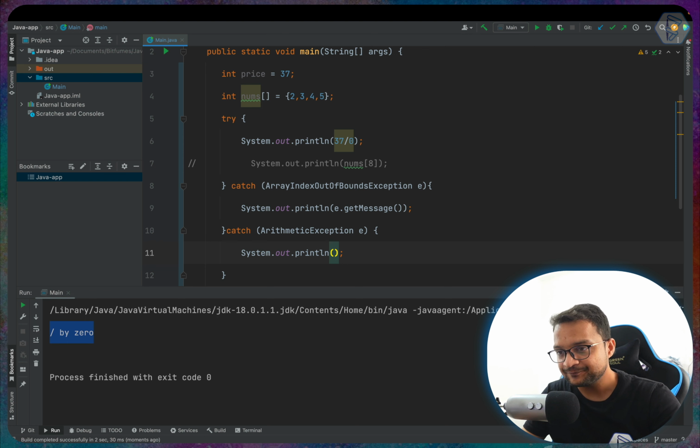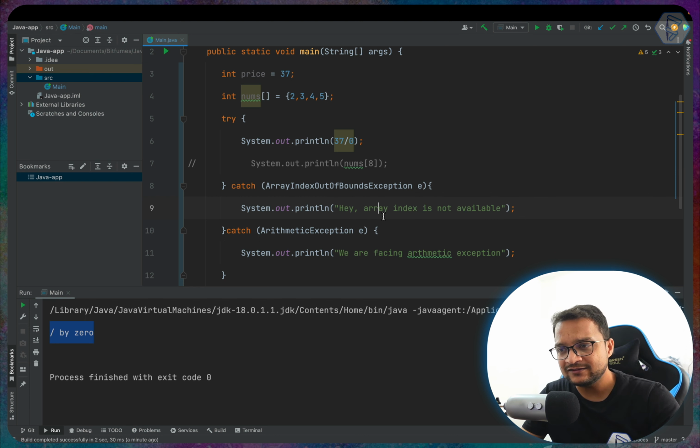Now I can say we are facing arithmetic exception, and here instead of giving this kind of error, we can say that, hey, array index is not available. Cool.